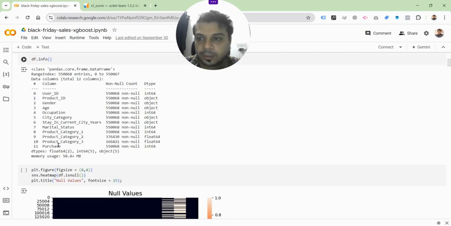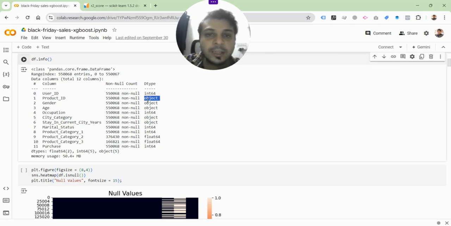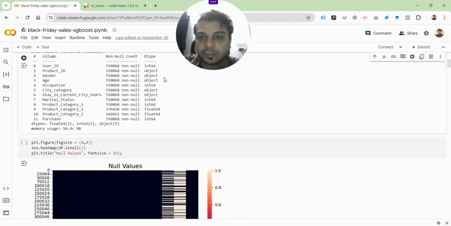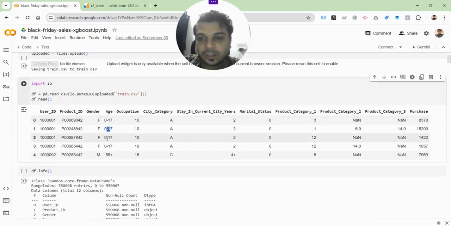Now let's actually look at the description of the data set. And as you can see, this is an important point actually. You will have to understand each data point and the type of data that it is. For instance, if it's an integer or a string. Anything that's called object is essentially what's called a string. I hope you're aware of the word string in computer science, which means non-integer or textual kind of data. So anything like gender, obviously gender is going to be male or female. And age is supposed to be an integer, right? You might be surprised that it's actually given as object here, and that's because it's given in the form of this range here, as you can see. So that's kind of like masking probably, just to give an idea or maybe just to classify.